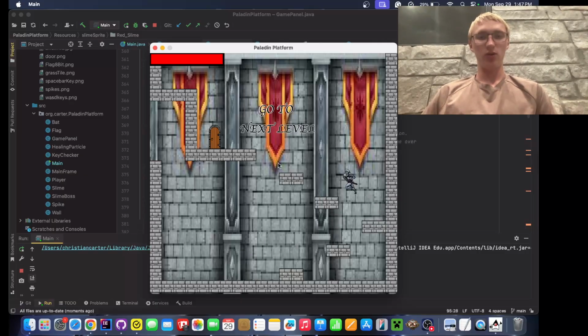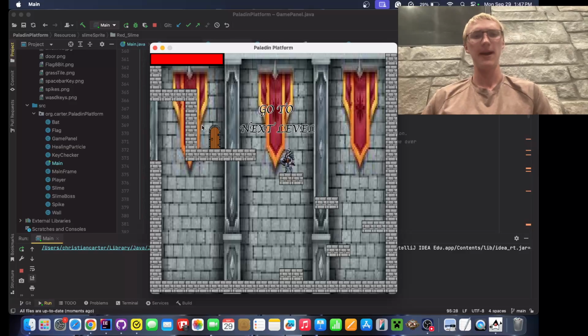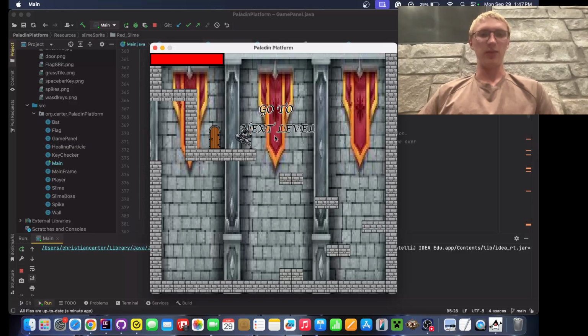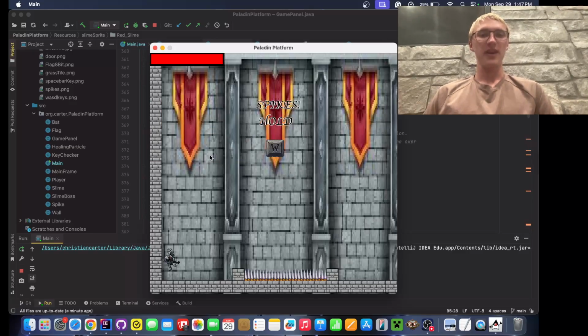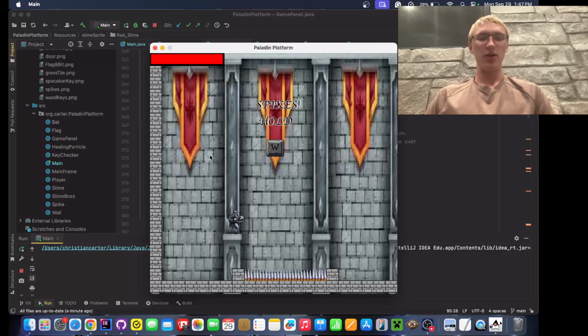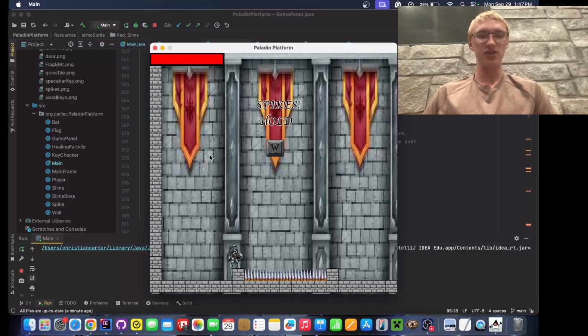We'll get to this door, which I actually labeled a flag object because originally I had it as a flag, but because of the color scheme, I thought a door would look nicer. So then we got here, and I have coded it so that you can short tap the jump and long tap the jump, as you can see there.